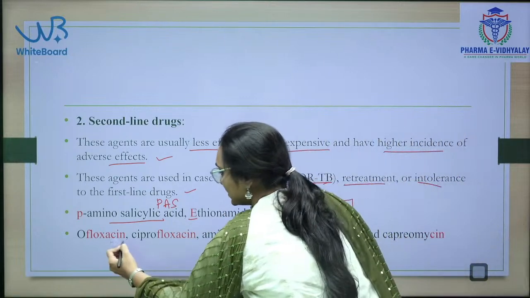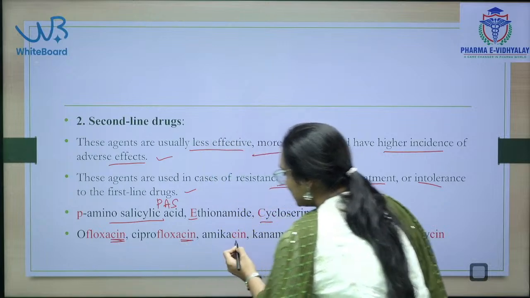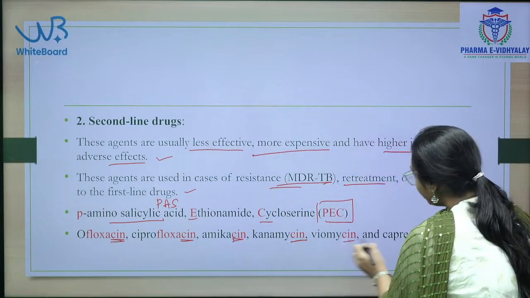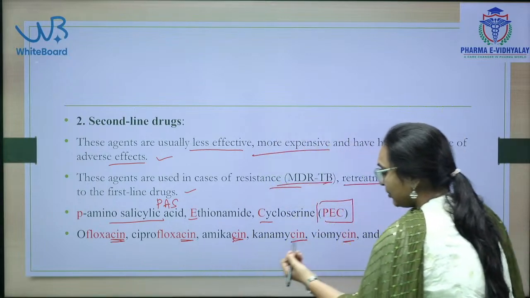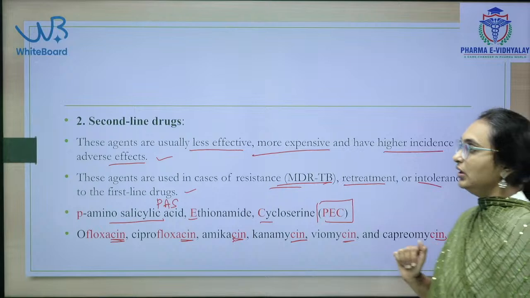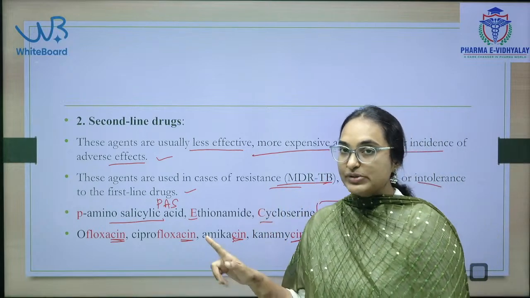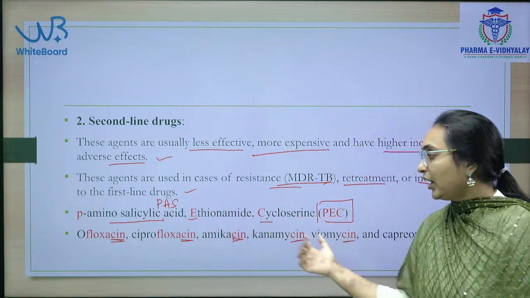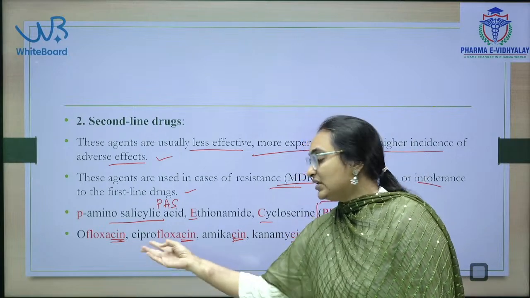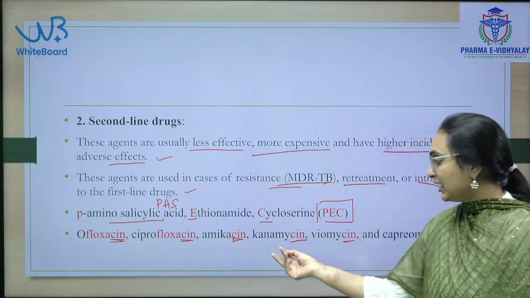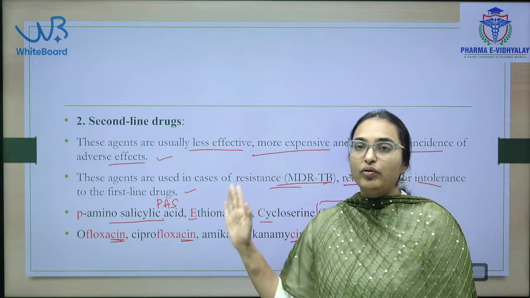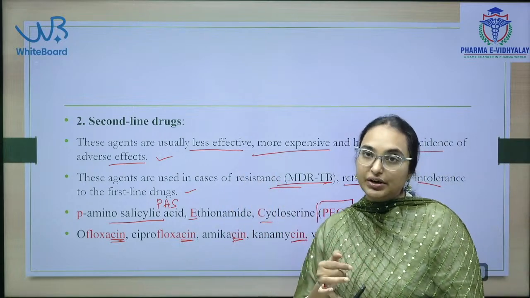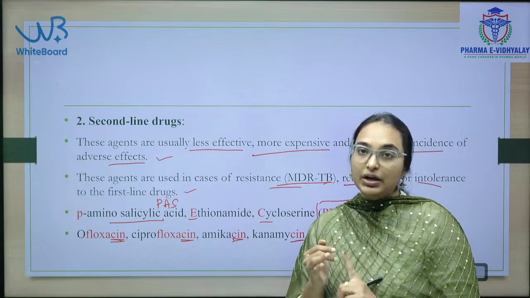Next, the fluoroquinolones: ofloxacin, ciprofloxacin, amikacin, kanamycin, viomycin and capreomycin. First line drugs are RIPES, second line drugs are PEC and the fluoroquinolones, amikacin, kanamycin, viomycin and capreomycin. These are the overall first line drugs and second line drugs that are used for the treatment of